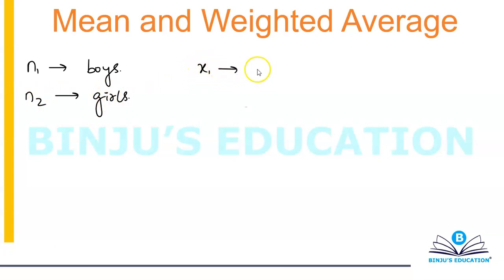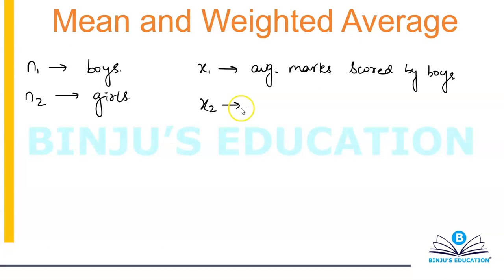Consider X1 to be the average marks scored by boys in the class. Consider X2 to be the average marks scored by girls in that class.